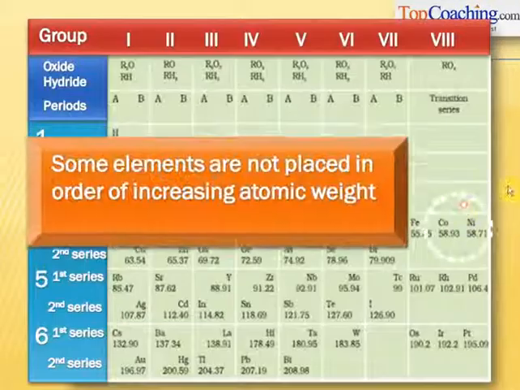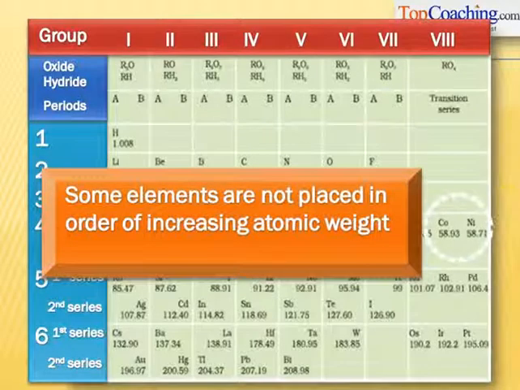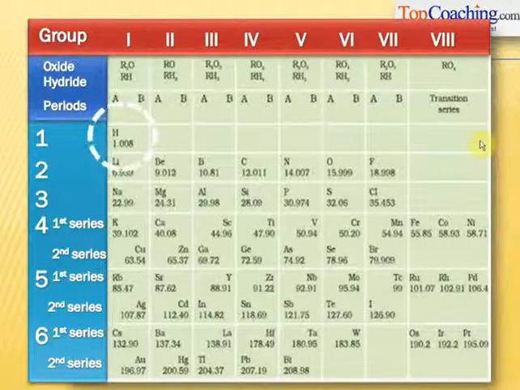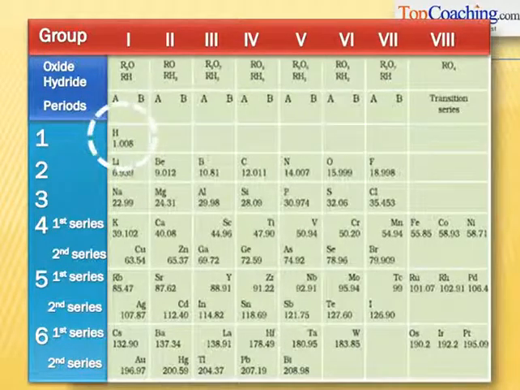Similarly, another problem with Mendeleev's periodic table was that some elements were not placed in order of increasing atomic weight. Cobalt has a greater atomic weight than nickel, but Mendeleev placed it before nickel. How could that be? The position of hydrogen was also not clear in Mendeleev's periodic table. It had the properties of group 1 elements and also group 7 elements. Where should it be placed?